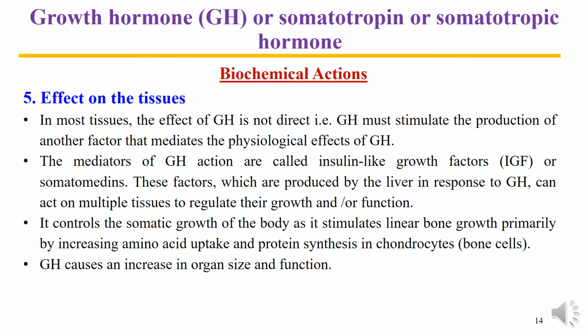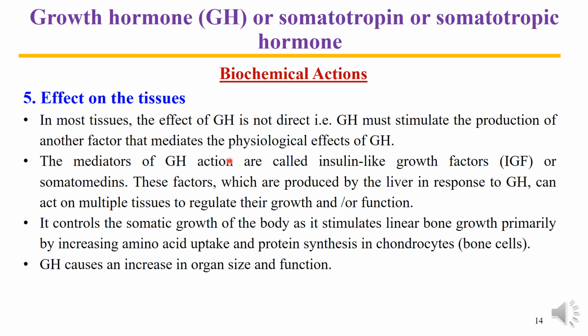Now let's see the effects of growth hormone on the tissues, particularly the connective tissues. In most tissues, we have already noticed that the effect of growth hormone is not direct. As we saw in the previous slides, that growth hormones stimulate the production of another factor that mediates the physiological effect of growth hormone.